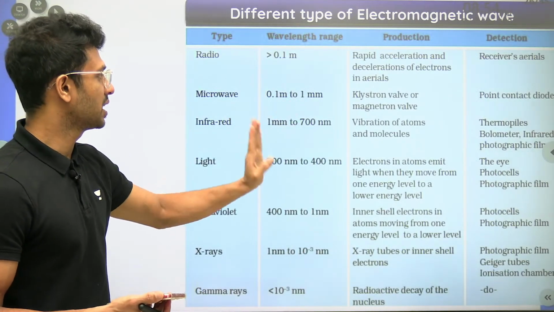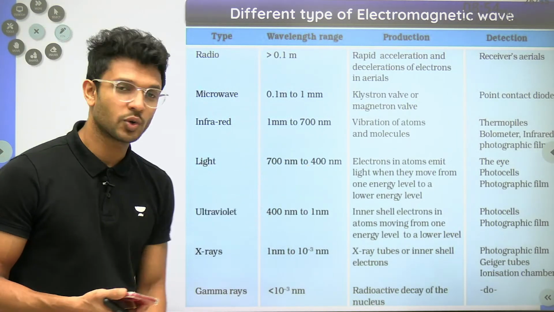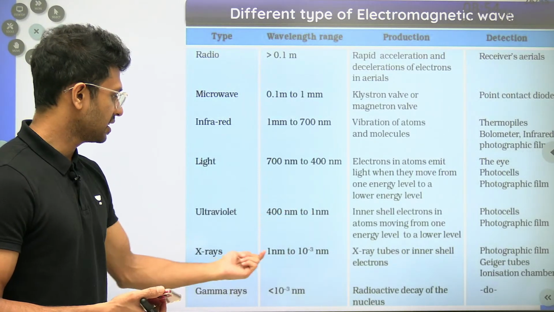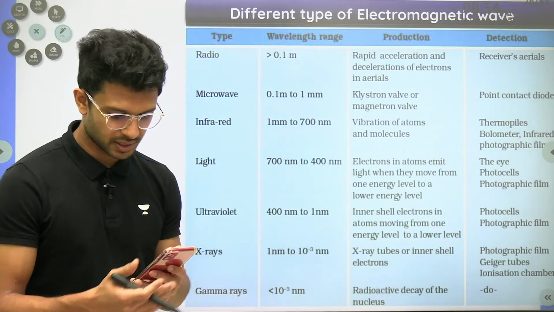Microwave is from 0.1 to 1 meter, down to 700 nanometers. Infrared light is from 700 nanometers to 400 nanometers. Then ultraviolet is 400 to 1 nanometer. X-ray is 1 to 10 power minus 3 nanometers. Gamma is less than 10 power minus 3 nanometers. Fine.